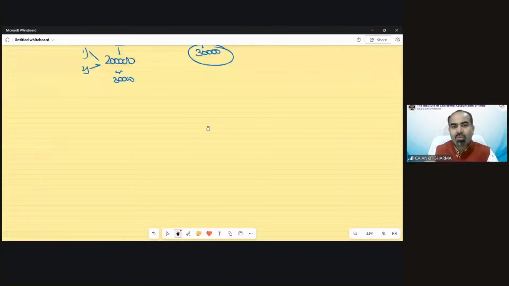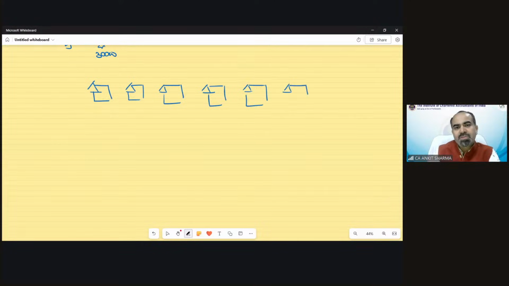In short, let me tell you, when you have multiple houses, suppose Mr. A is having 4, 5, suppose 6 houses. Fine. This is self-occupied. This is self-occupied. This is vacant. This is let out for residential purpose. This is let out for commercial purpose. This is let out and some part of the year it is vacant also.